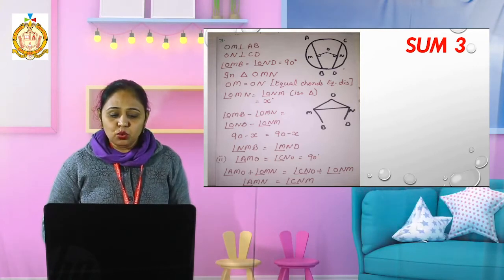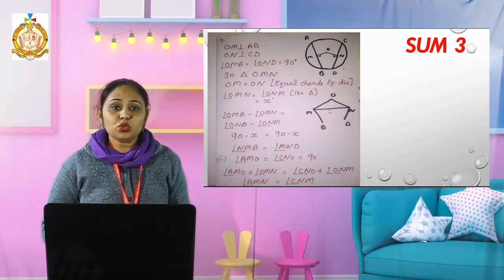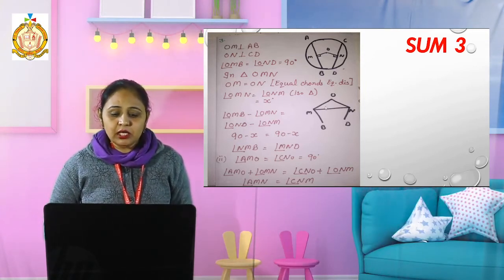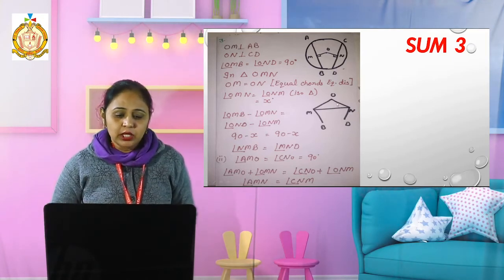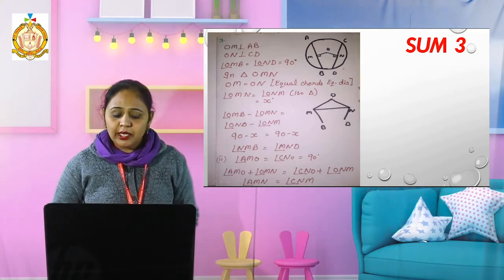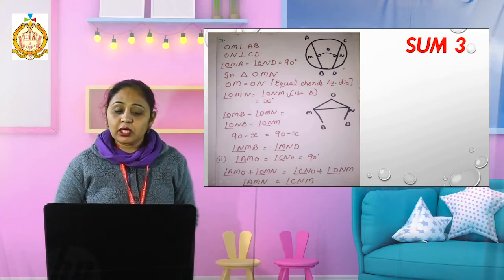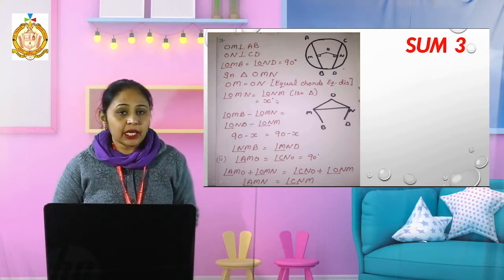So OMN is an isosceles triangle and the base angles of an isosceles triangle are equal. It means angles OMN and ONM are both equal and I take them as x degrees.